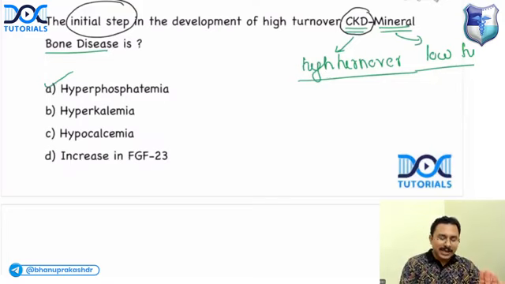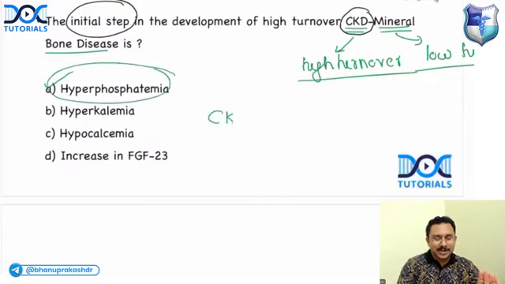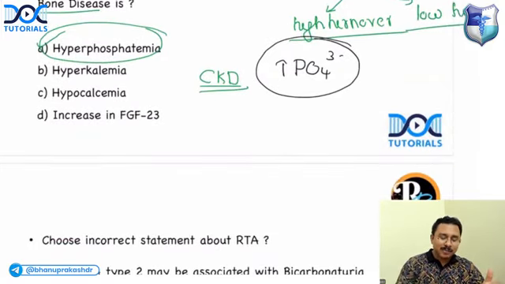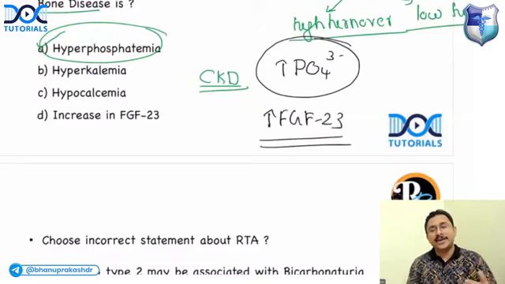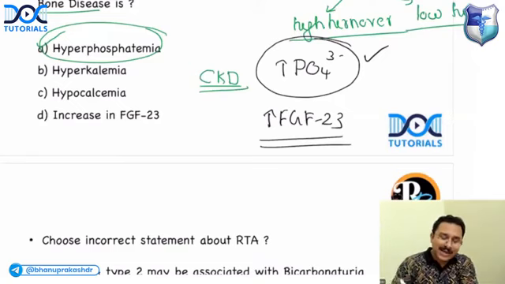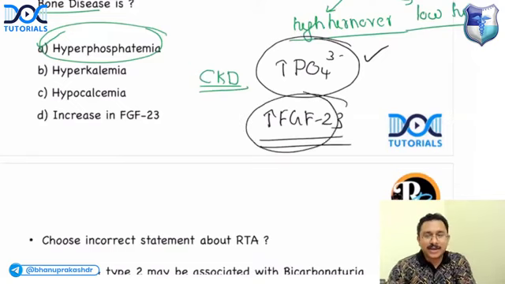hyperphosphatemia. So in chronic kidney disease, the first step that happens is an increase in the phosphate. It is when there is an increase in the phosphate that there would be an increase in FGF23. So is there an increase in FGF23? Yes. But is it the next step? No, you are having an increase in the phosphate, and only after that, there is an FGF23. And why is the FGF23 increasing? FGF23 helps in increasing the excretion of phosphate. FGF23 is phosphaturic.